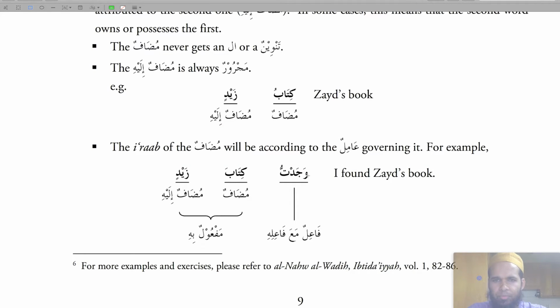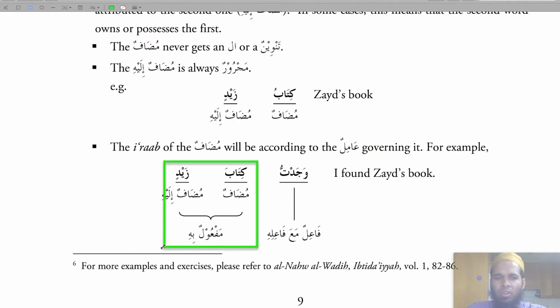For example, if there was something before the mudaf, right here, I found Zaid's book. Wajadtu, it's first person singular. So wajadtu, I found, kitaba. So it is acting as a maf'ul. So I found what? I found the book. But book of what? Book of who? Kitaba Zaidin.